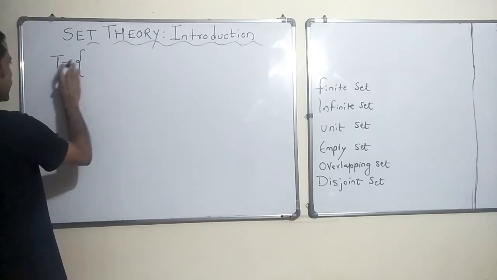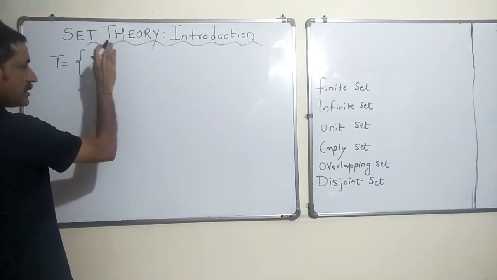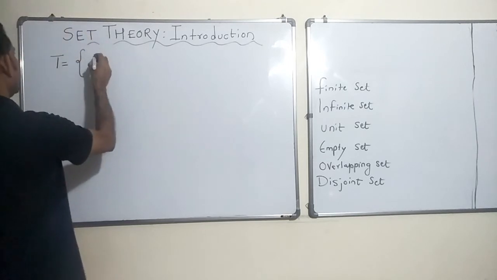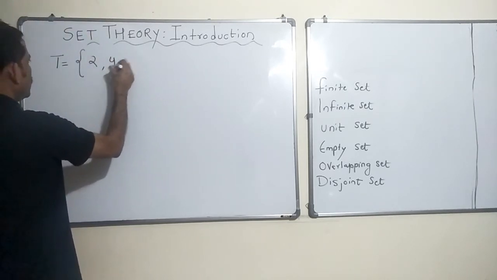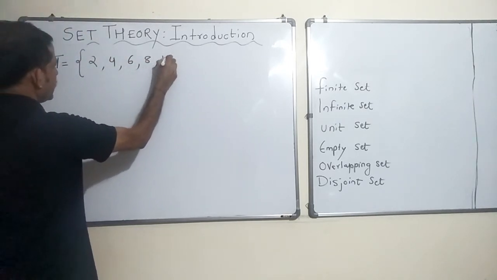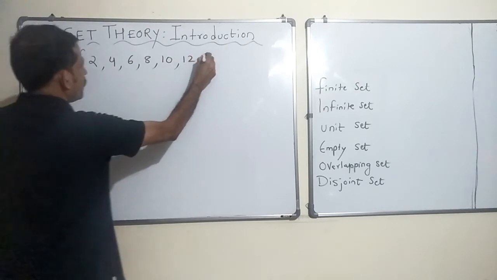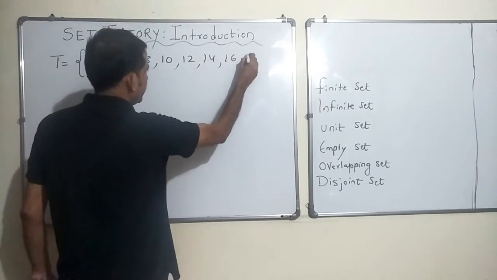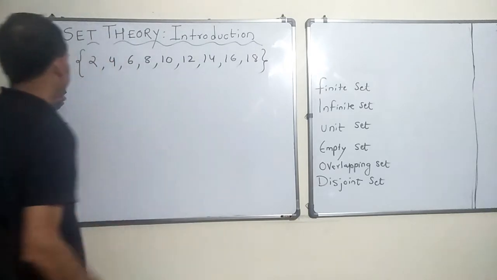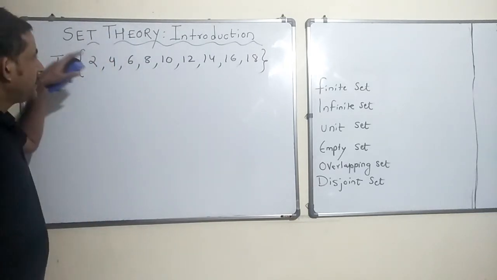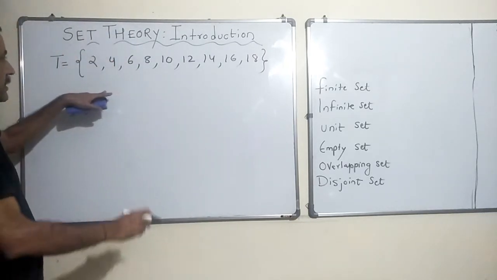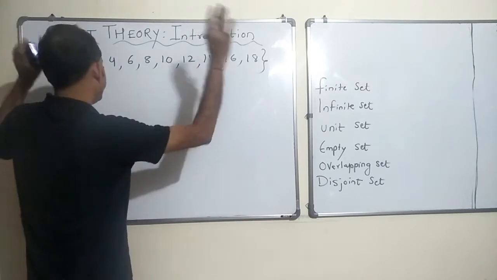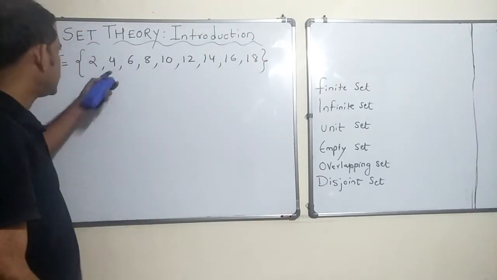So T is a set of all natural even numbers less than 20. So it becomes 2, 4, 6, 8, 10, 12, 14, 16 and 18. Alright, done. So this is the set.